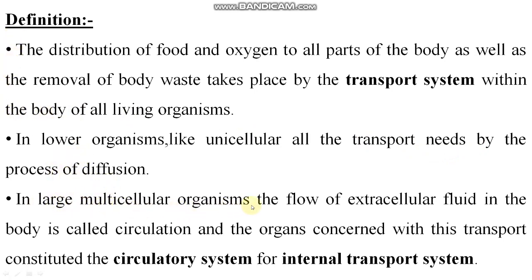While in large multicellular organisms, the flow of extracellular fluid in the body is called circulation, and the organs concerned with this transport constitute the circulatory system, the internal transport system. Right, students? So multicellular organisms require particular organs that combinedly form a circulatory system, which helps in the transportation. While in lower organisms, like unicellular amoeba, paramecium, etc., the process of diffusion takes place for the transportation.